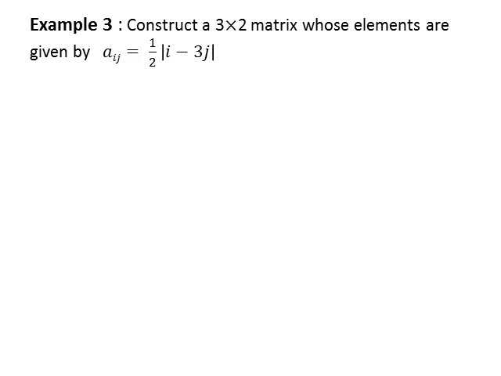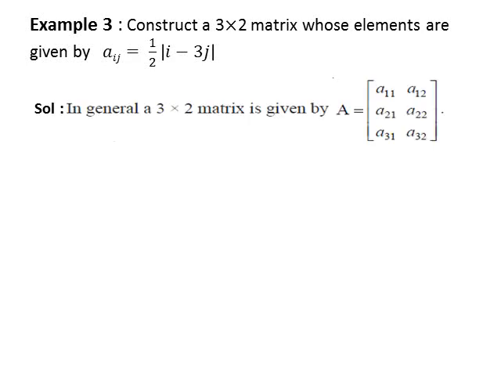Moving to the next question. In this question, we have to construct a matrix of order 3 by 2 whose elements are given by aij equals 1/2 |i − 3j|. As the order of the matrix is 3 by 2, it has 3 rows and 2 columns. First we write the general matrix of order 3 by 2. It contains the elements a11, a12, a21, a22, a31, a32. Now we find the values of these elements.